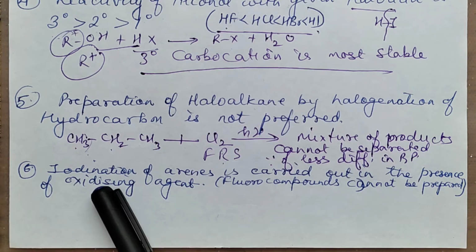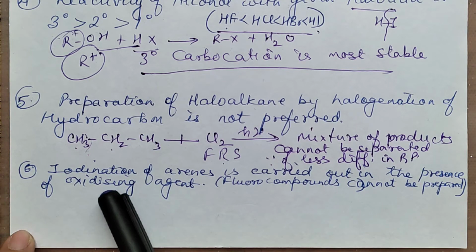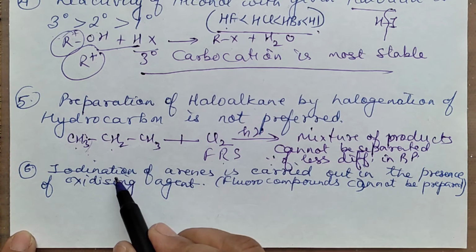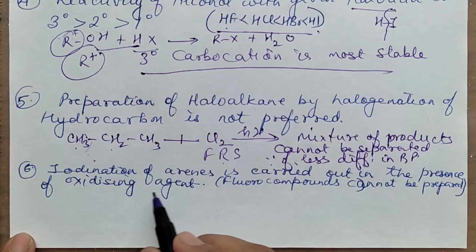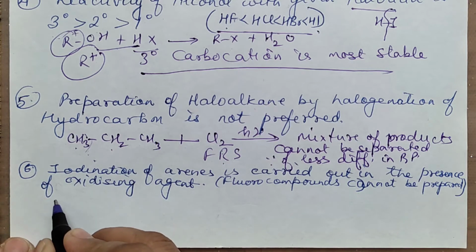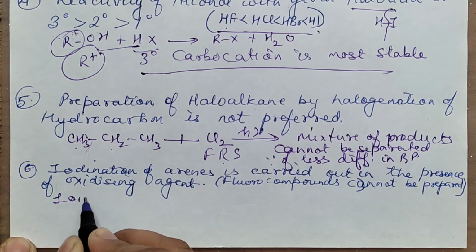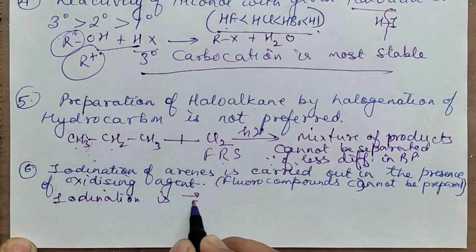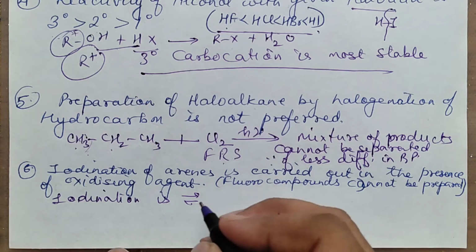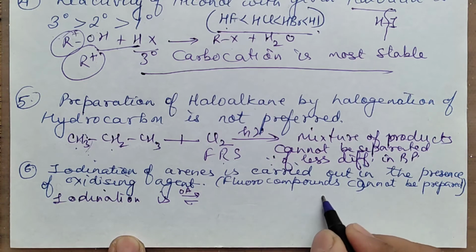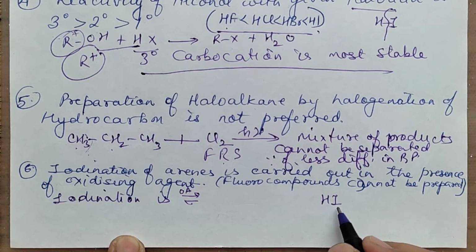Next question says iodination of arenes is carried out in the presence of an oxidizing agent. This is the second type of question, which I'll take separately. First I'm talking about this. So why is iodination always carried out in the presence of an oxidizing agent? What you'll write is that iodination is a reversible process. Because it is a reversible process, an oxidizing agent will be required, right? Because one of the products formed here is HI. So what will this oxidizing agent do?